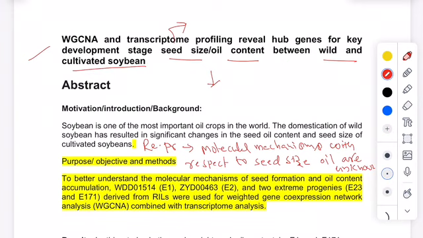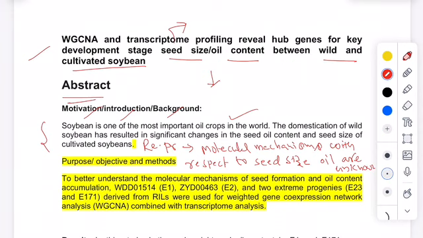So coming to the abstract, here the motivation or introduction and background they have written in the first two or three lines. They have given the introduction of this soybean. Coming to these two lines, they have written soybean is one of the most important oil crops in the world. So they are trying to explain the importance or the significance of this oil crop, being an important oil crop in this world.